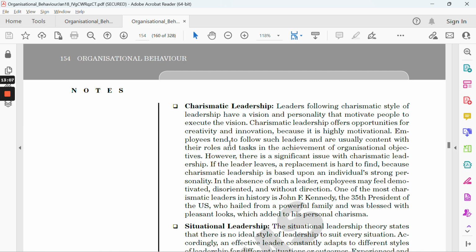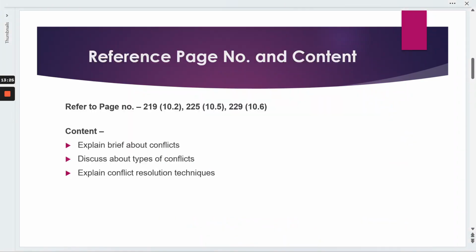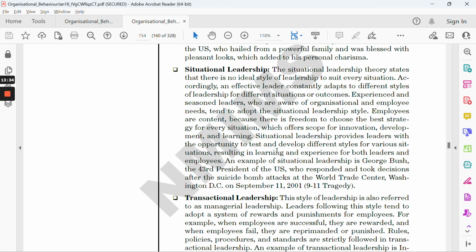Charismatic is when people have some kind of aura which will motivate others, some special personality. In this case, there's no special personality, so this is not fitted for Karan. And sorry, I'm missing out the names, Karan and Sanjay. Then next is situational. It purely depends on how the situation fits, and people behave in that way. Situational is also not in this case.